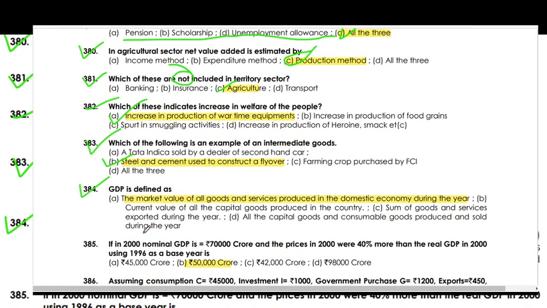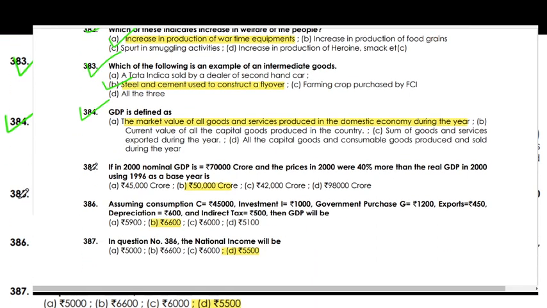GDP is defined as the market value of all goods and services produced in a domestic country during the year. If in 2000 nominal GDP is 70,000 crore and prices in 2000 were 40% more than the base price, GDP in 2000 using 1996 as the base price is 50,000 crore.